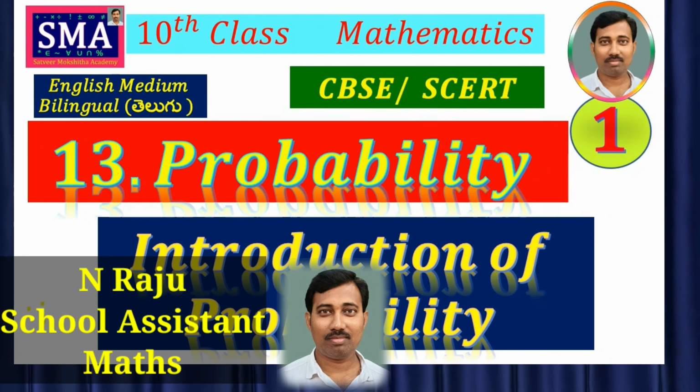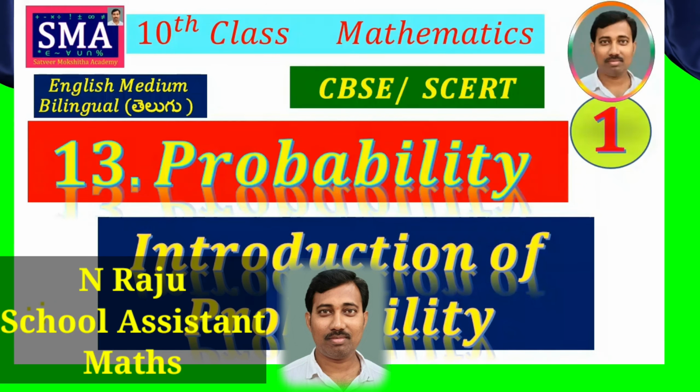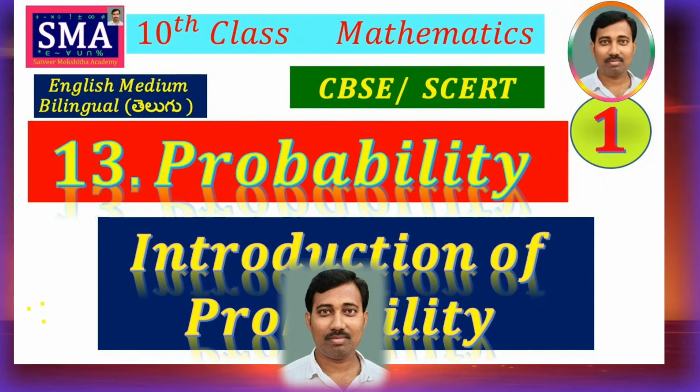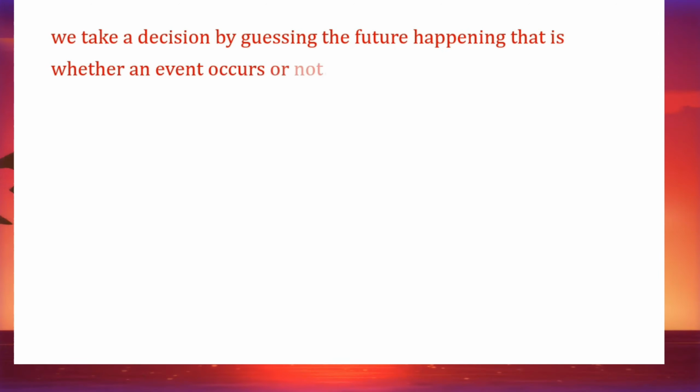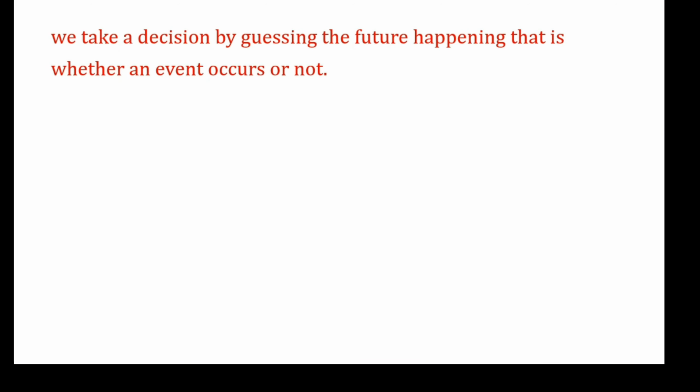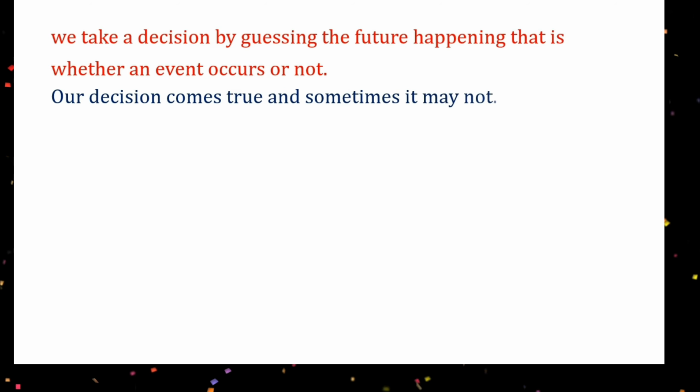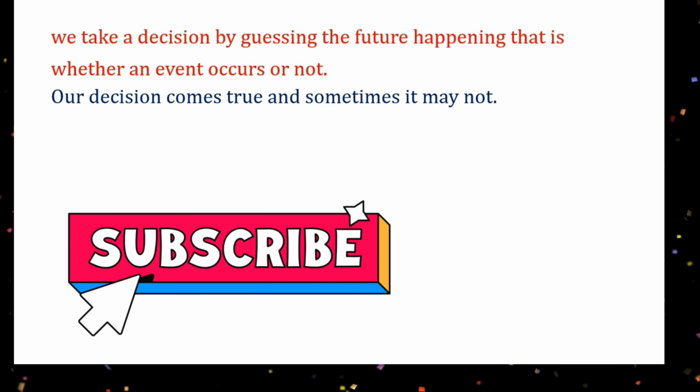In this video, we'll learn introduction of probability. We take a decision by guessing the future happening, that is whether an event occurs or not. Sometimes our decision comes true and sometimes it may not.